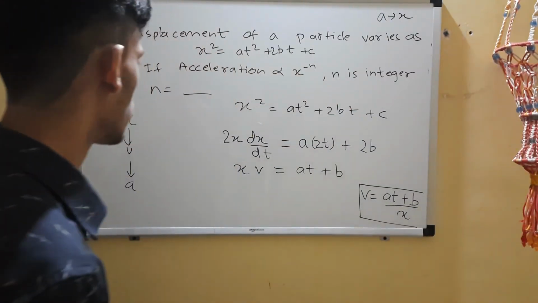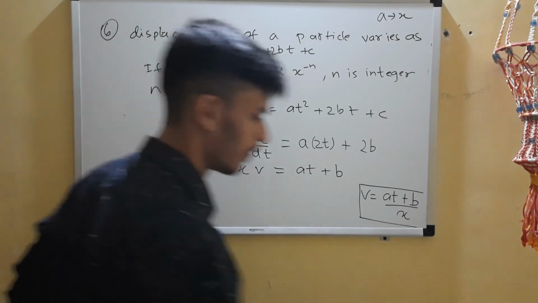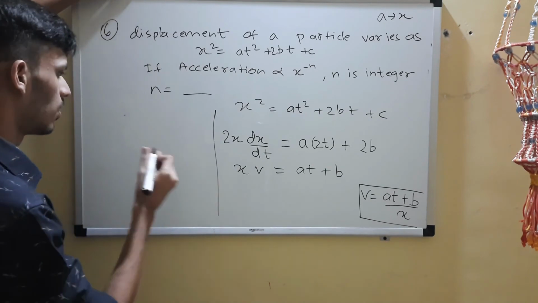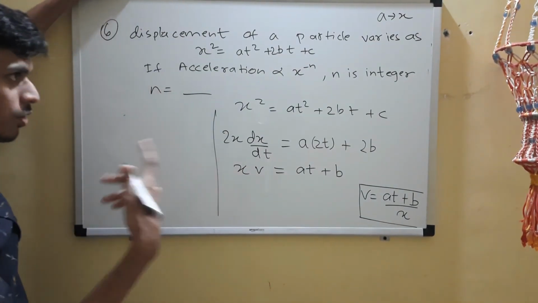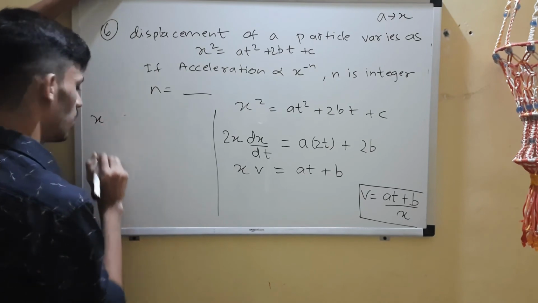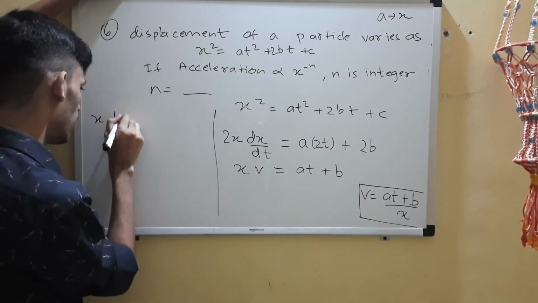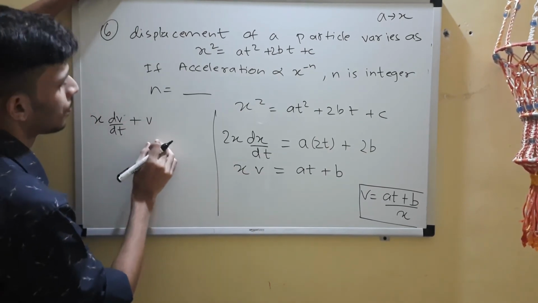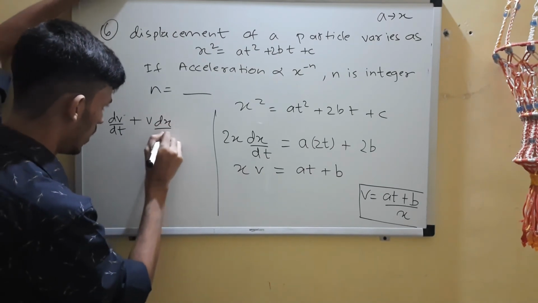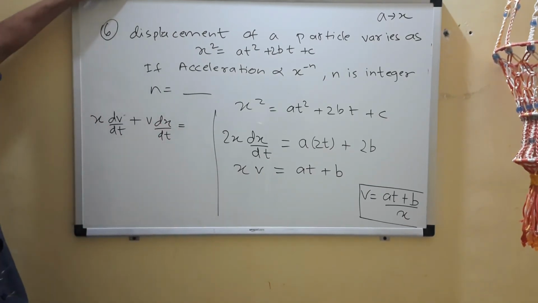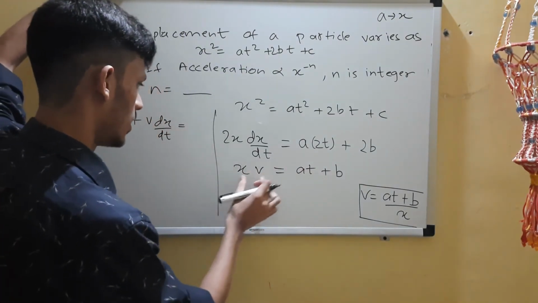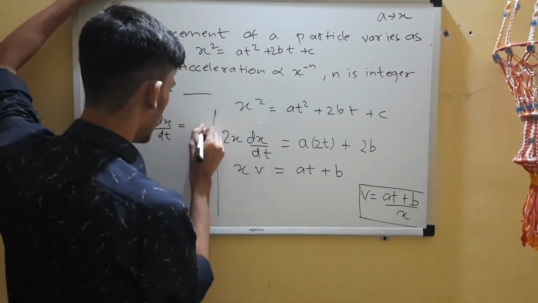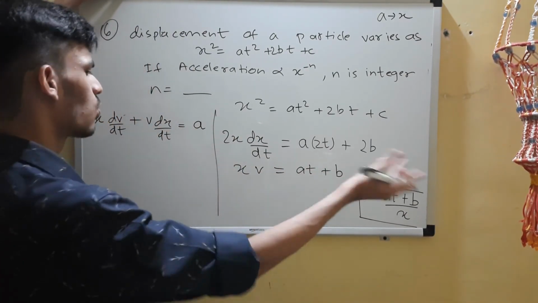So can I do it somewhere? I'll do it over here. Now differentiate it again, right? So you got velocity, now you want to go to acceleration. So differentiate it again. Now you have to use the UV rule. So no issues. U into differentiation of v, so dv by dt, plus v into derivative of u, and v is dx by dt. You have to differentiate this side as well. So at plus b: what is differentiation of at with respect to t? It will be a, and b is constant.